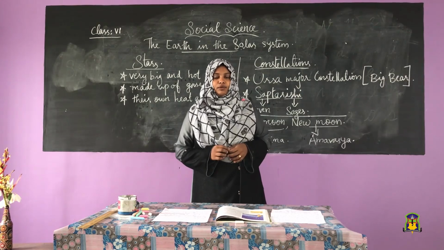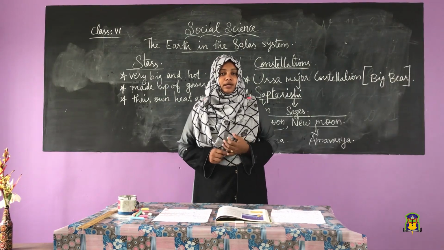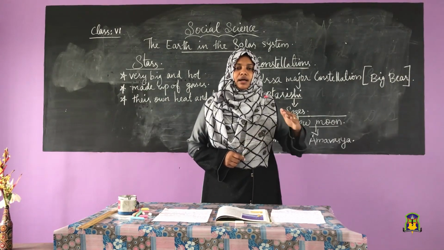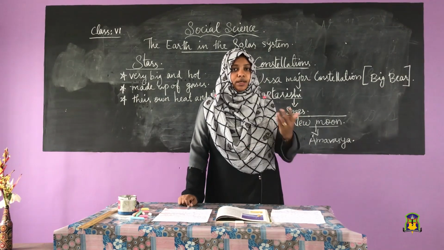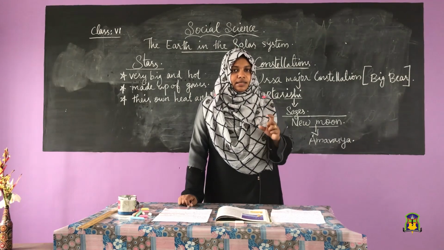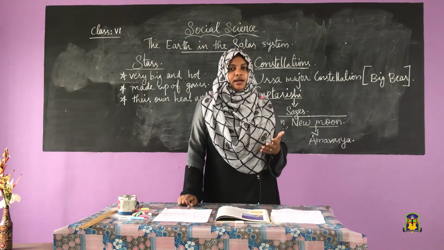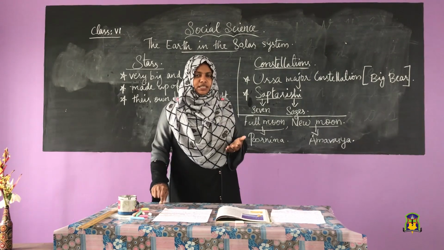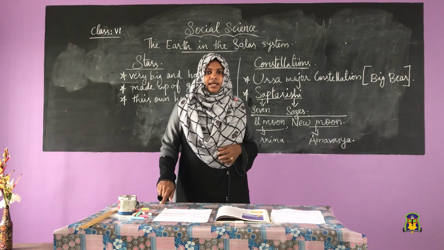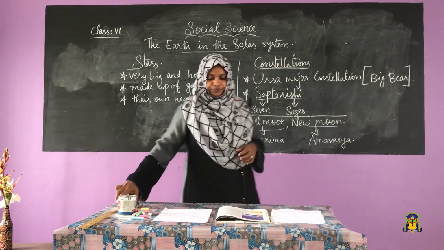So in the sky we can see the sun, the moon and many other celestial bodies.